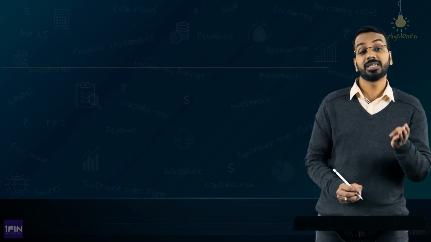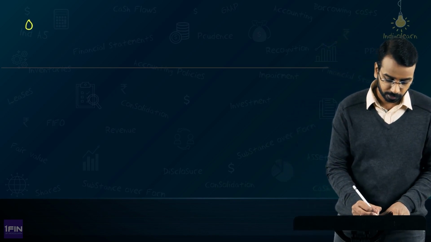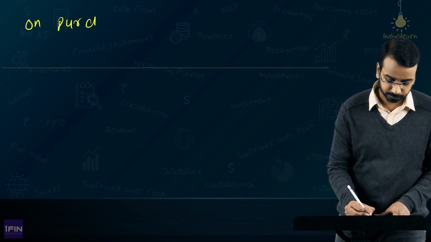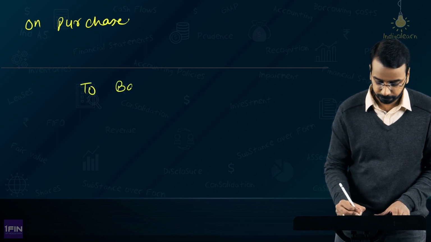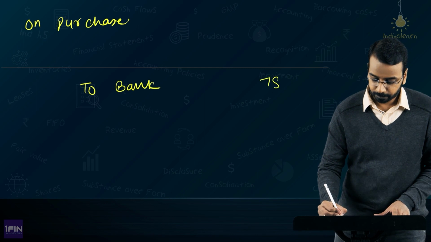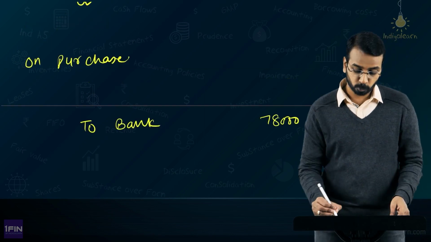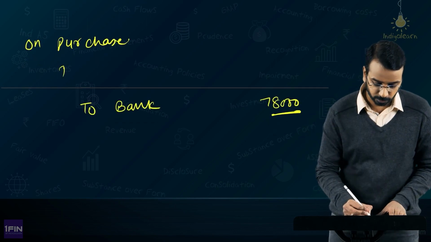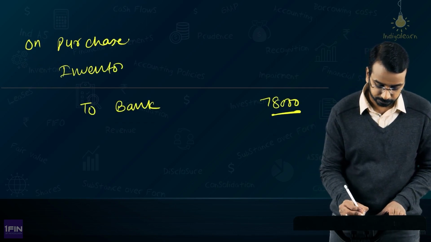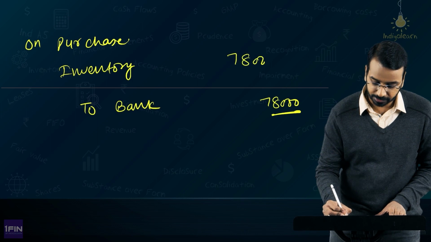Now, when you buy and when you have to pay how much? 78 into 1000, 78,000. So, on purchase to bank 78,000. So, to bank you will make a payment of 78,000, right. Okay. And you will purchase inventory worth how much? 78,000.